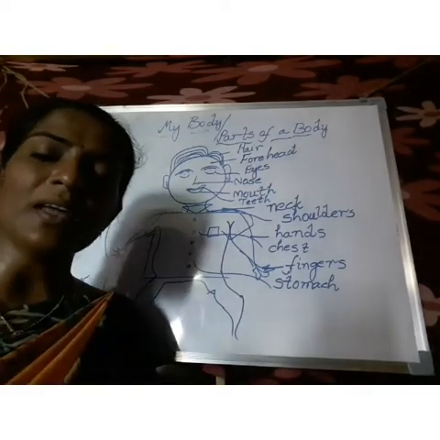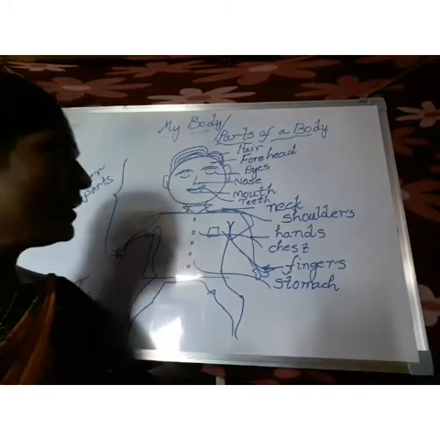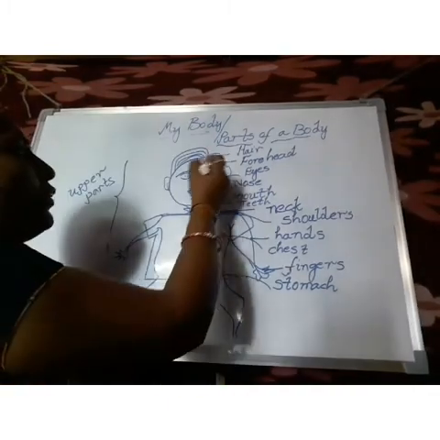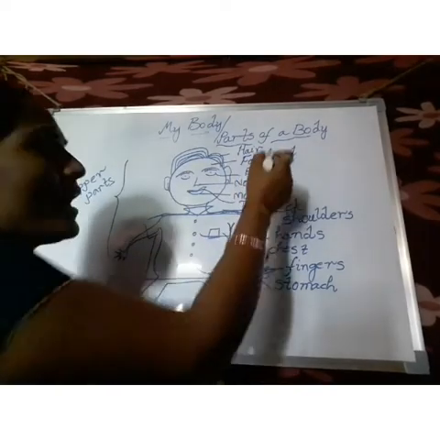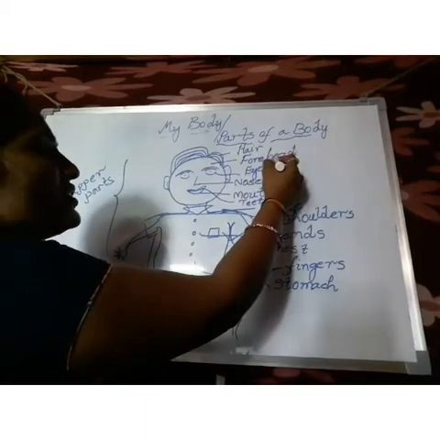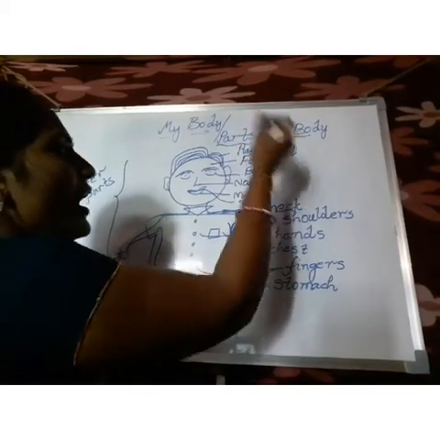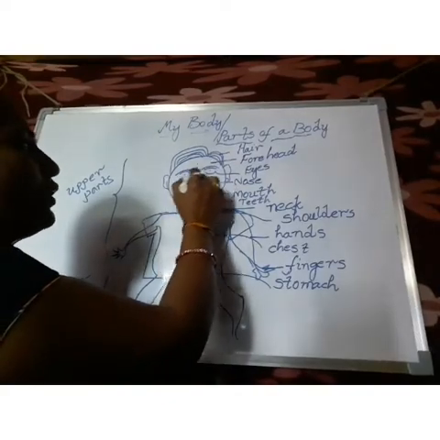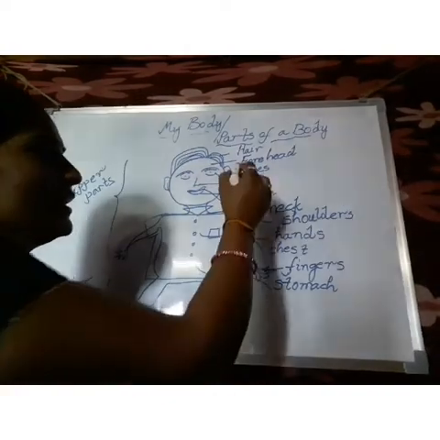Our grandparents have white color hair. Coming down, this part we call the forehead. F-O-R-E, H-E-A-D, forehead. Coming to the next part, these we call eyes.